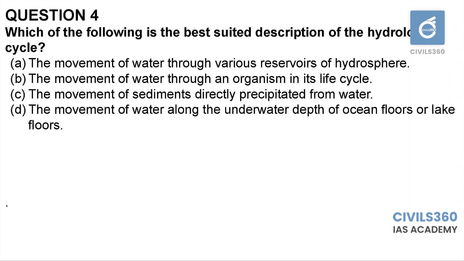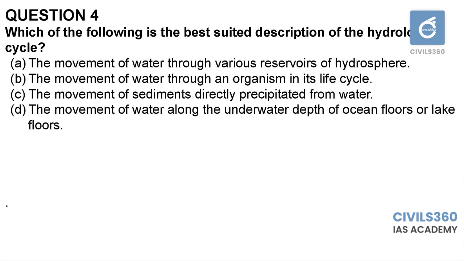Fourth question, which of the following is the best suited description of hydrological cycle? Movement of water through various reservoirs of hydrosphere, movement of water through organism in its life cycle, movement of sediments directly precipitated from water, movement of water along the underwater depth of ocean floors or lake floors. Hydrological cycle is a very direct question.